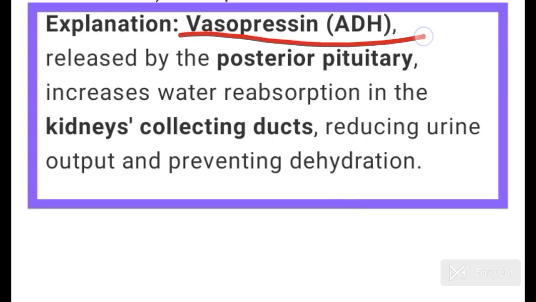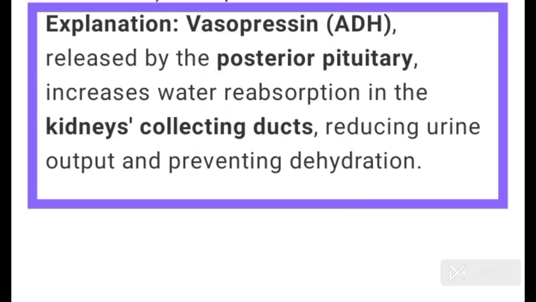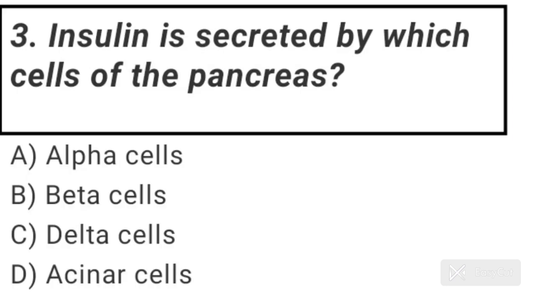Vasopressin or ADH released by the posterior pituitary increases water reabsorption in the kidneys collecting ducts, reducing urine output and preventing dehydration. Question number 3. Insulin is secreted by which cells of the pancreas?